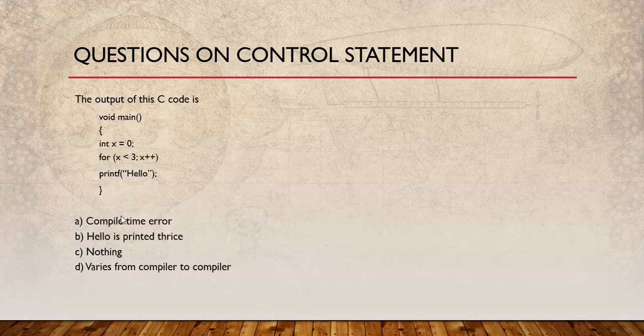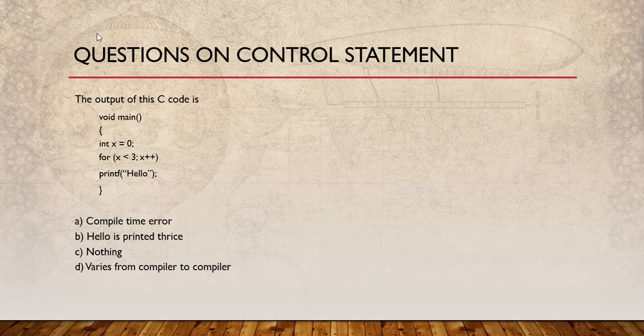Now the next question is this one. Now this is a simple question. Here the options are compile time error, hello is printed thrice, nothing, varies from compiler to compiler. These are the options. Now if you look at the syntax of this for loop, you'll immediately see that the syntax of the for loop is not correct.